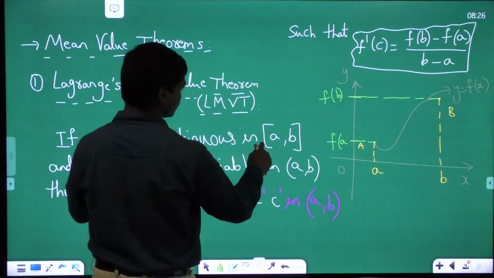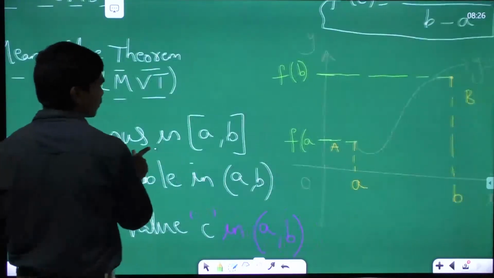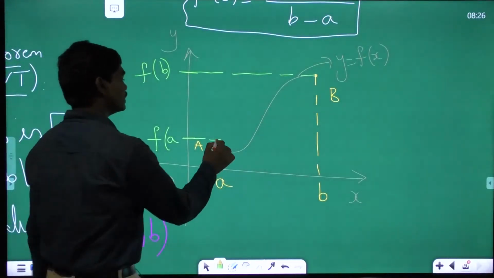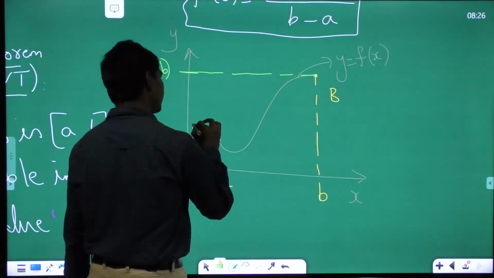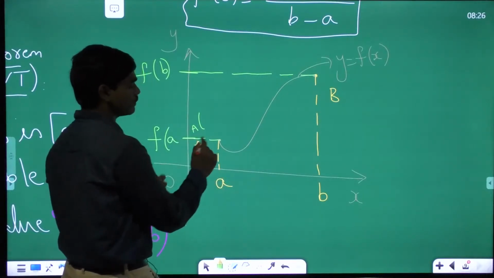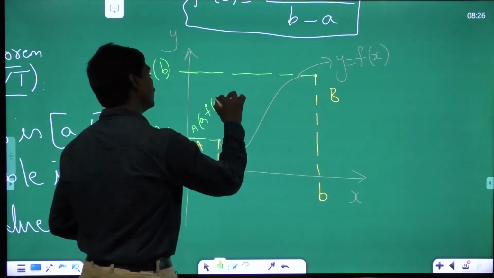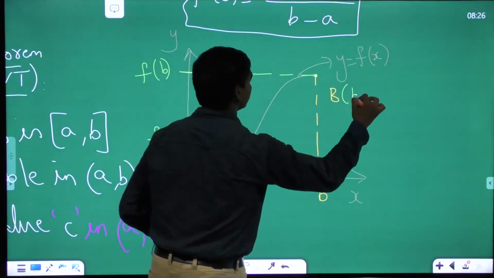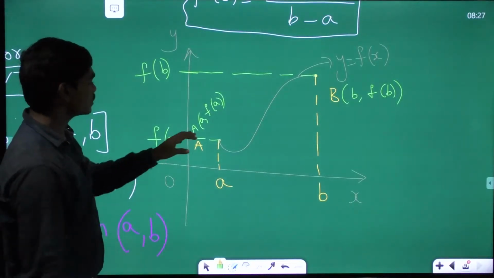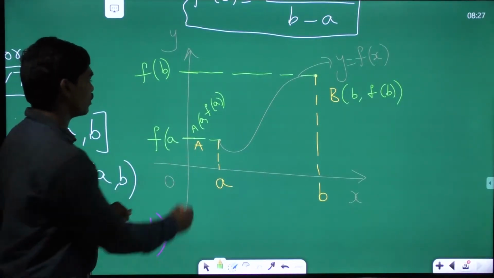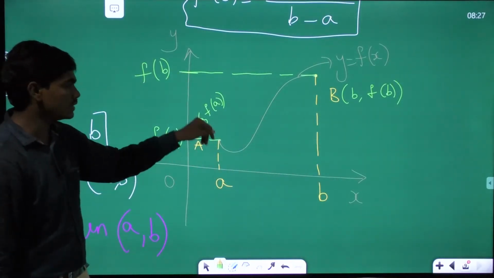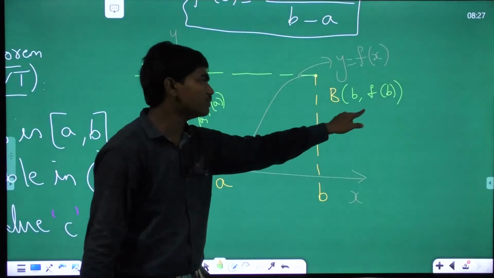Now, if I write the coordinates for this, let me enlarge the diagram for you, so you can see things clearly. If this is point A here, what are the coordinates of point A? If you have a point x comma y, this distance we denote with x and this with y. So this point is (a, f of a). Similarly, this point b is (b, f of b). Do you agree with me? If this is x is equal to a, then definitely this is f of a, and if this is x is equal to b, then this is f of b. So the coordinates of point A are (a, f of a), and the coordinates of point B are (b, f of b).